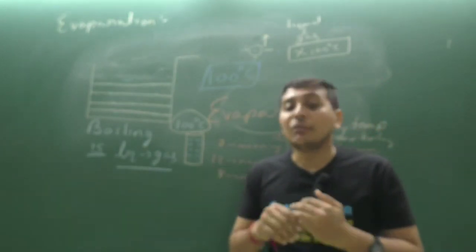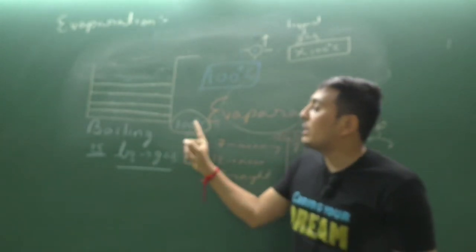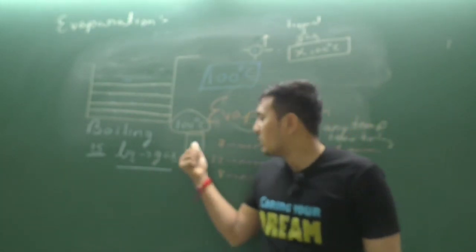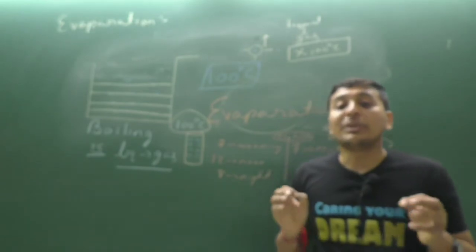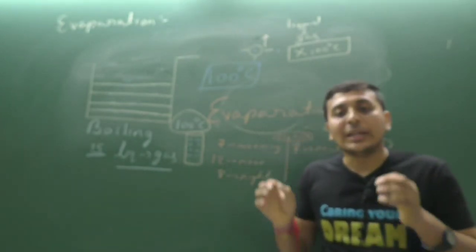So water gets evaporated, not boiled. Boiling is a different thing. Water gets boiled at 100 degrees Celsius, but evaporation can take place at any temperature below its boiling point.